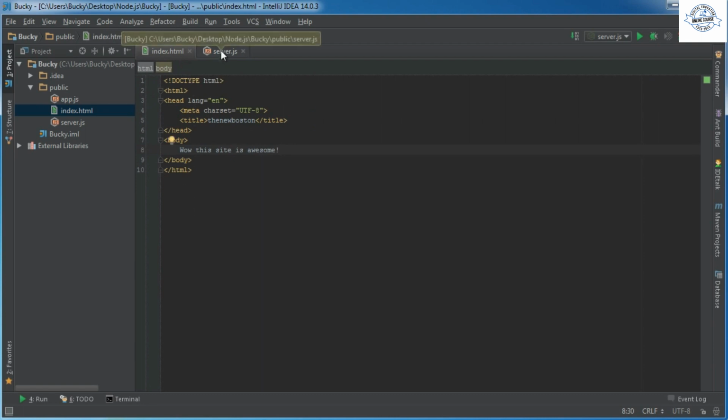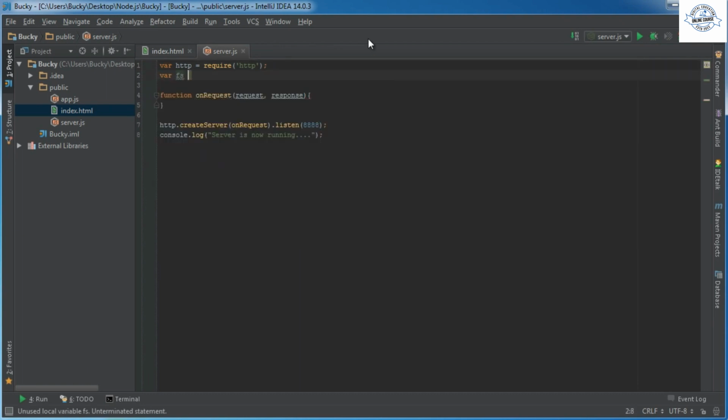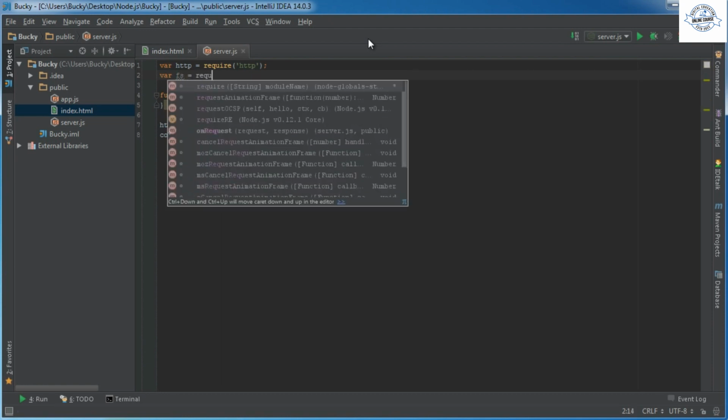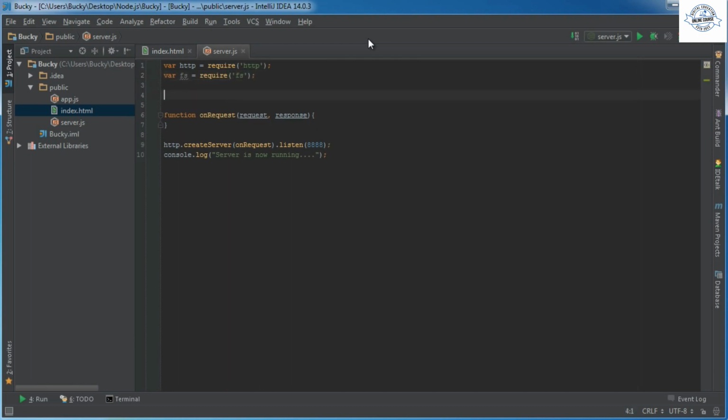So how do we accomplish that? Well, the first thing that we need whenever we're working with files is the FS module. Remember, this is the file system module, and we saw a quick example of that in a tutorial before. And if we just require that, then there you go.